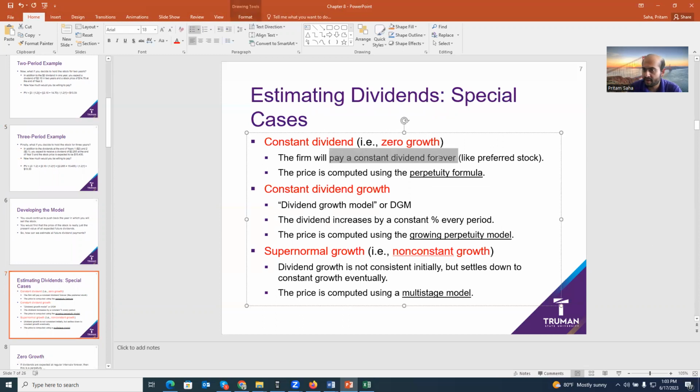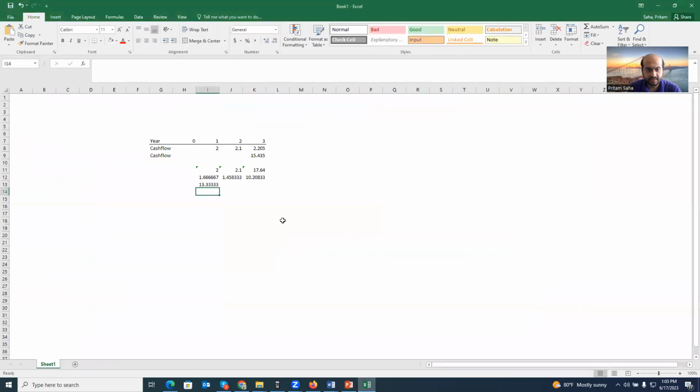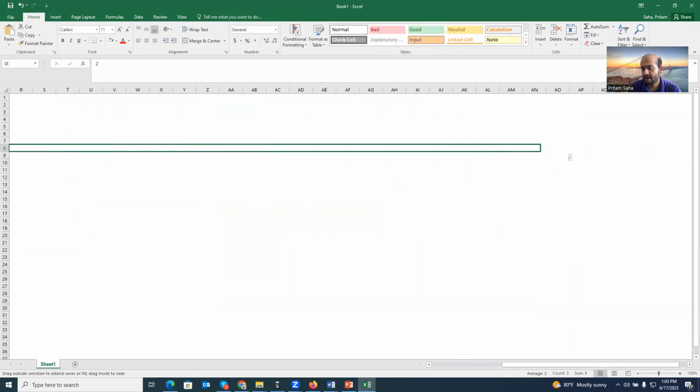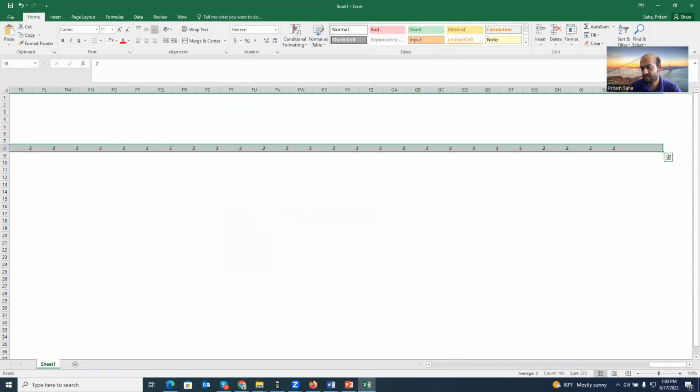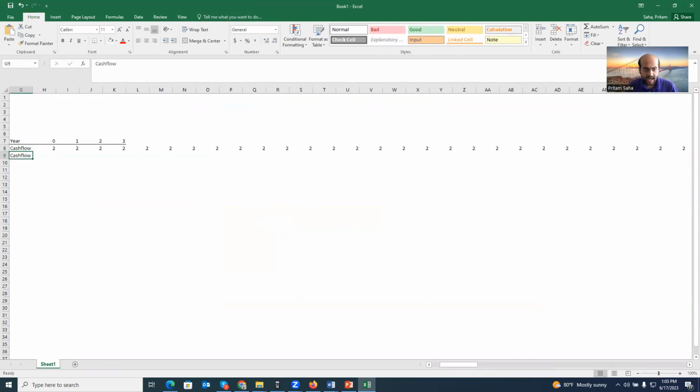Constant dividend forever. That means the company paid $2 today, and it should exist forever. We don't know. Now, present value today is a function of expected dividends, and the expected dividends start from here, not zero.